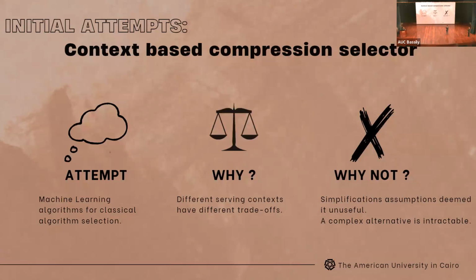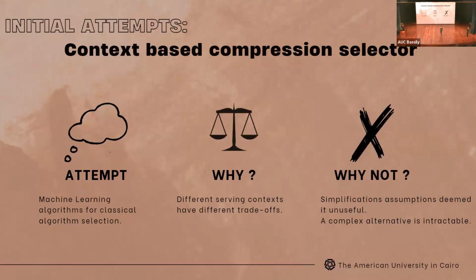The first attempt was a context-based compression selector, which is basically a recommender system that chooses the right classical compression algorithm according to the serving context. This would have worked because different serving contexts have different trade-offs that may make different compression algorithms suitable. But it didn't work because we made some simplifying assumptions that made it too simple to be useful, and if we made a more complex alternative, it would have been intractable.